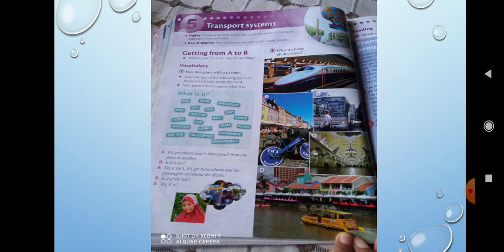A river taxi is made like a boat. It's actually a boat, like a ferry. It is called a river taxi because normally in Singapore, especially in Singapore, this river taxi is there. Through rivers they used to travel. You can even see it in India, but they go by the name ferry. Here they go by river taxis in Singapore. They take people from one place to another. These river taxis are mostly like buses, public transport only. Most of the people who go to work also travel in these type of vehicles.